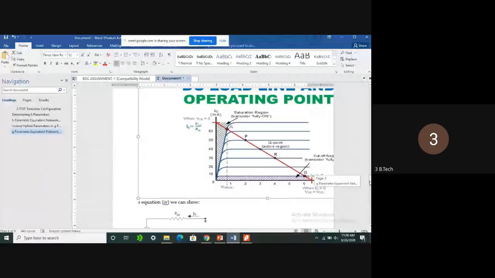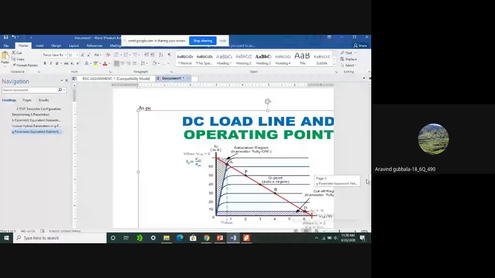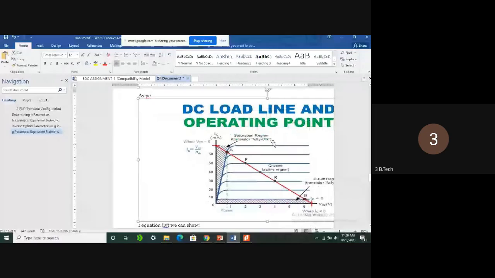See here, the DC load line and operating point are clearly mentioned there. So if you see this diagram, you can understand.